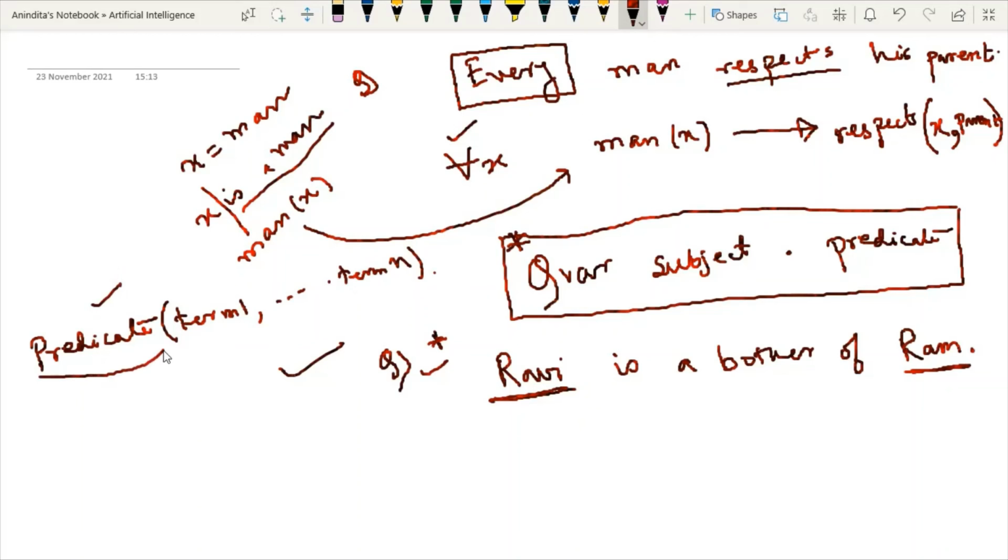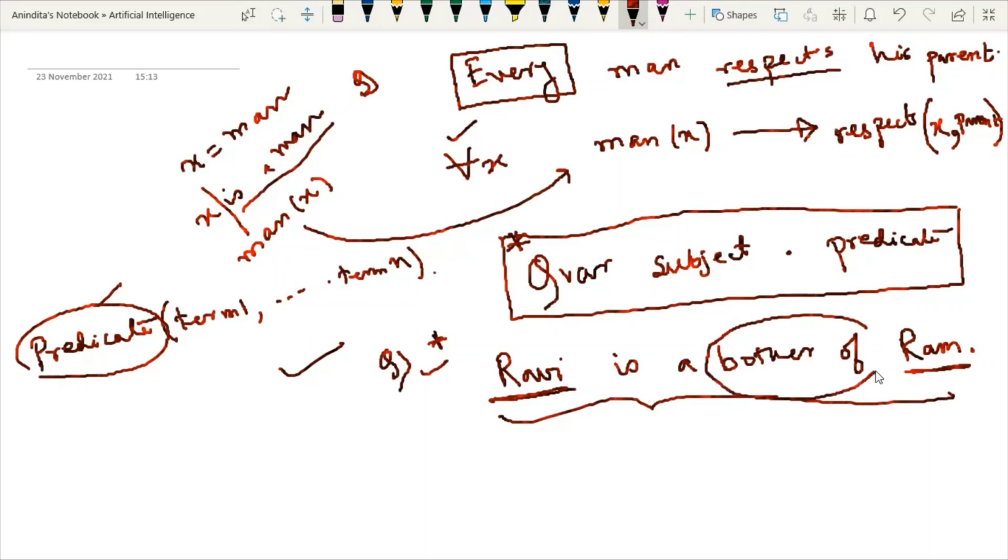So which part is the predicate in this sentence? Brother or brother of, right? So we can write the predicate as brother of. I'm just using an underscore. You can write brother of together because in the case of a function name, there should not be any space in between.